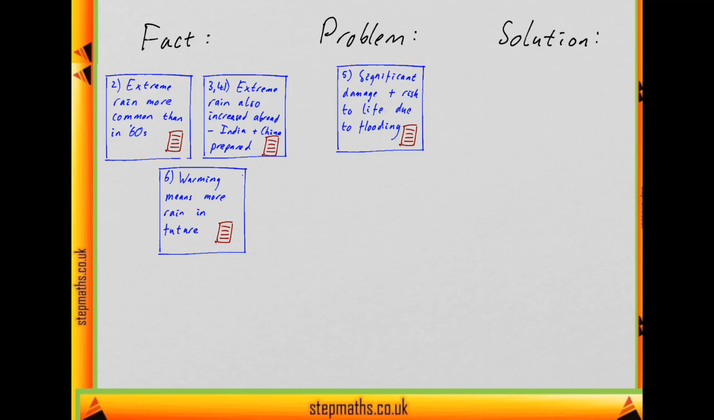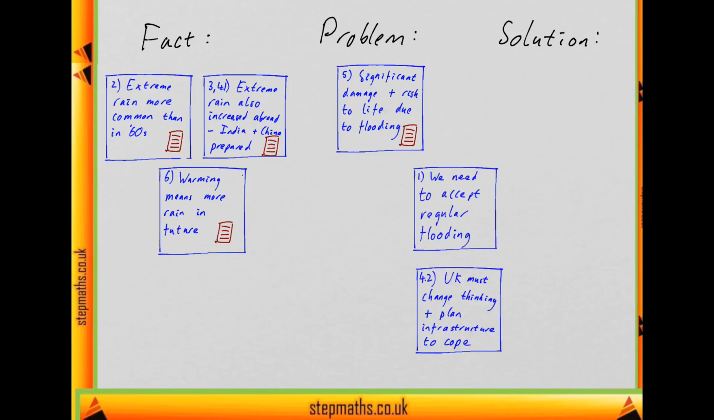So now we're looking for the solution, which is probably going to be the main conclusion. And we've got these two conclusions the writer draws, that we're going to need to accept regular flooding because it's becoming more common, and that we're going to have to change our thinking and plan our infrastructure differently. So which of these is the main conclusion? Well, one thing I'll note is that this first sentence is setting up the problem rather than offering a solution. So it's saying it's part of the problem that flooding is going to be more regular. It's not just accepting that isn't part of the solution, whereas changing how we think and plan our infrastructure is part of the solution.